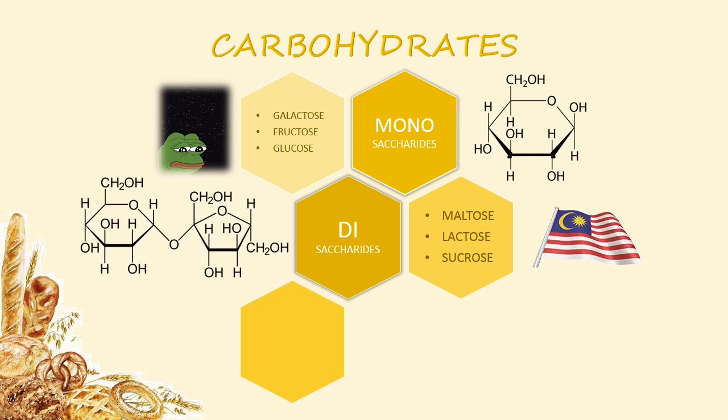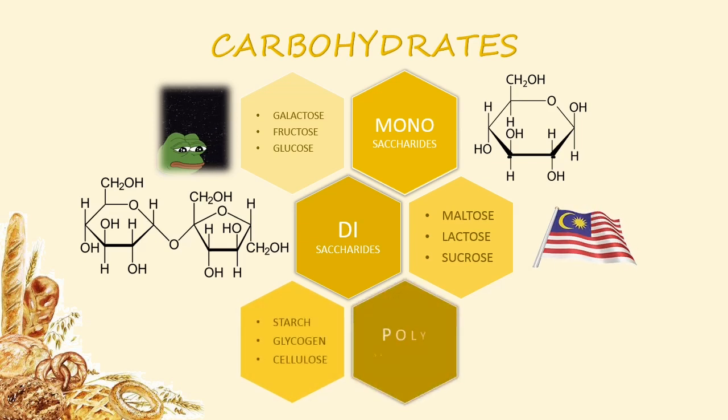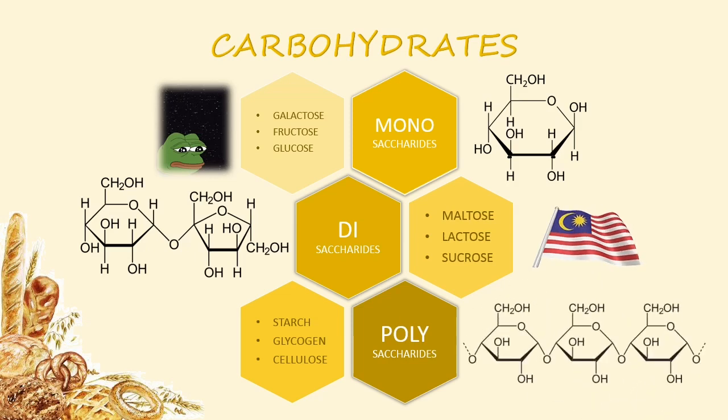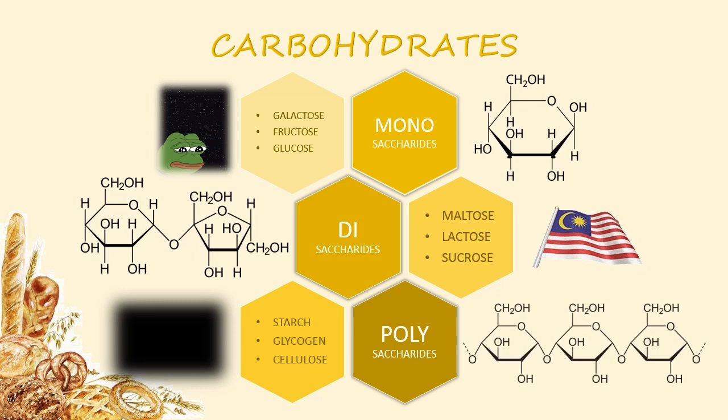Well, because Malaysia is a place. And starch, glycogen, and cellulose are polysaccharides or a long strand of saccharides. An easy way to remember this is poltergeist cloud. Creepy, right? Now that you know the types, let's go through one by one, shall we?